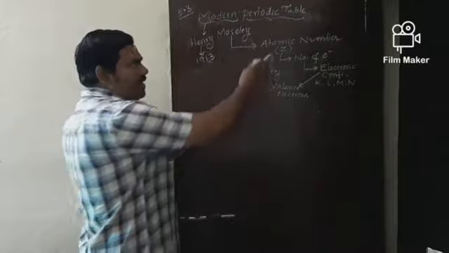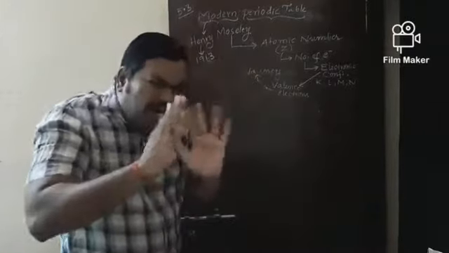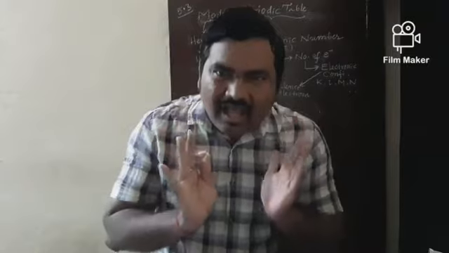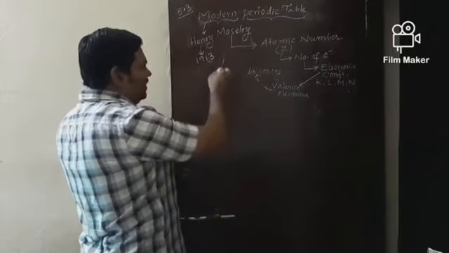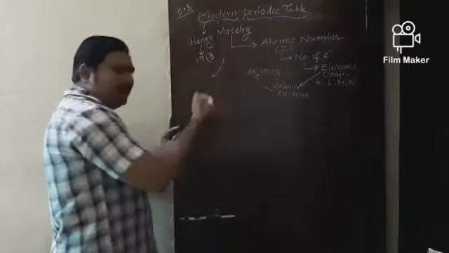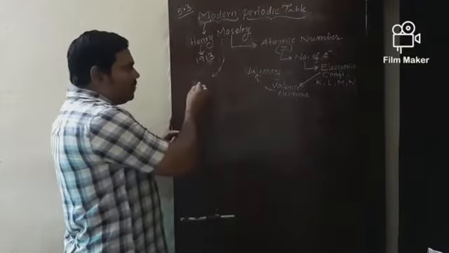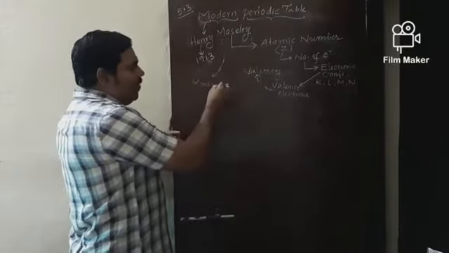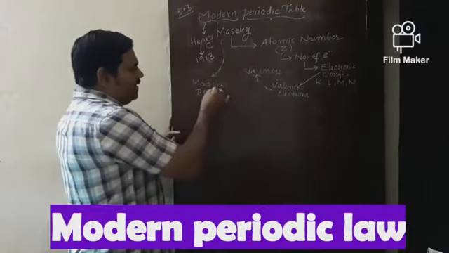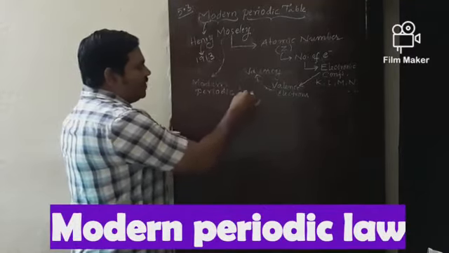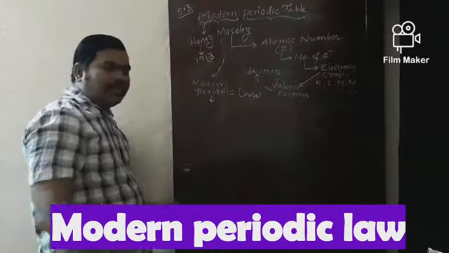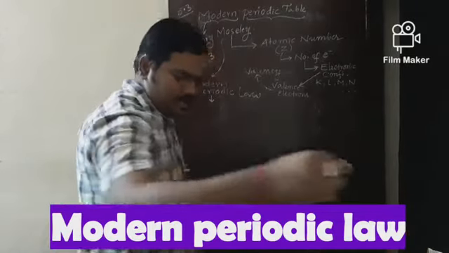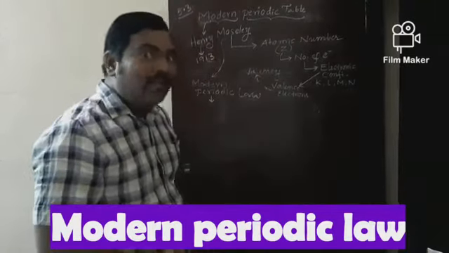Based on this atomic number, he modified the periodic law of Mendeleev. After modification, he formulated one more periodic law, which is called the modern periodic law. What is the name of that periodic law? Modern periodic law. What does it state?